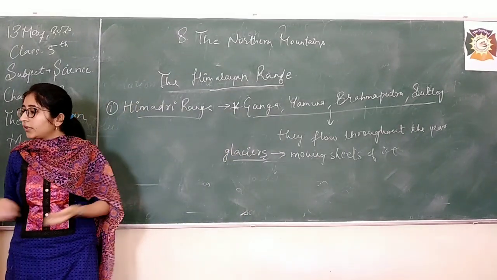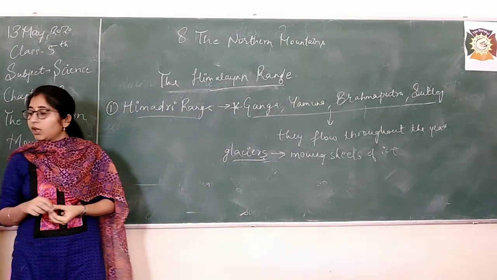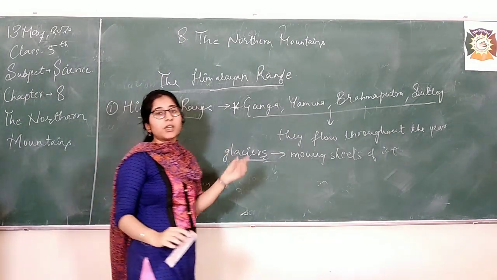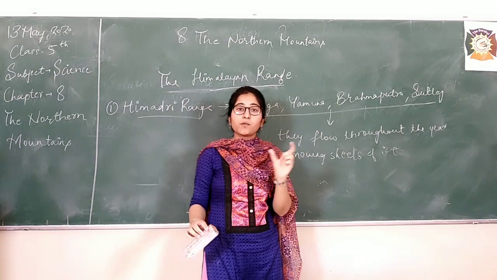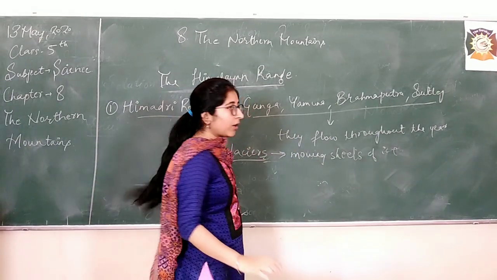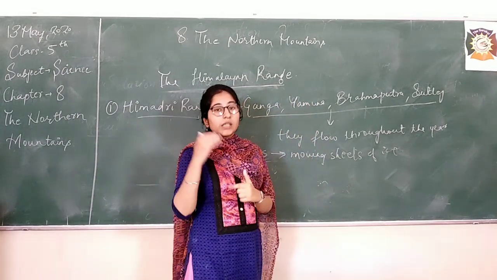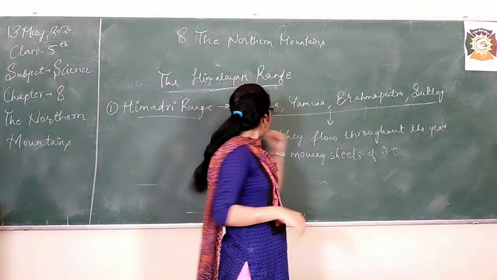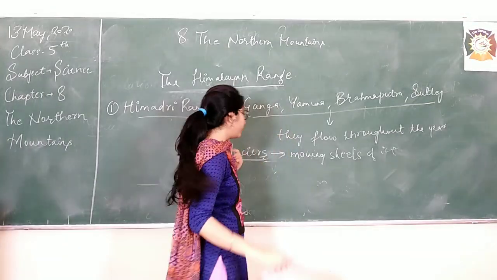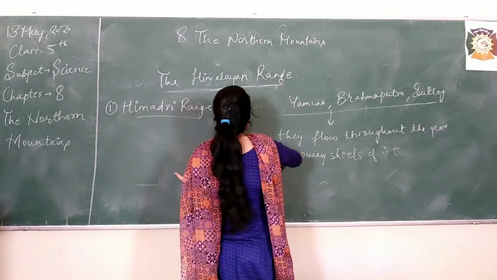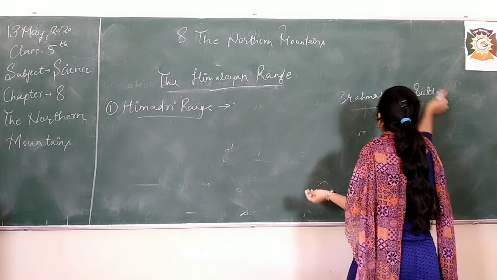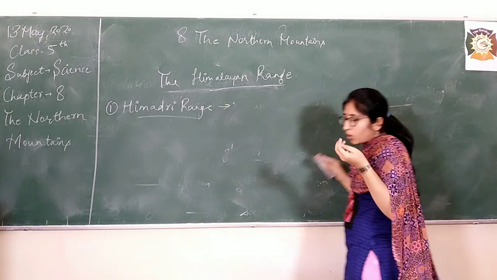After that, there is another point that you must know. I already told you about the word Himalaya, which is made of Hima and alaya, meaning a abode of snow. Himadri is the greater Himalayas, meaning it is the highest range of Himalayas. So obviously they are also covered with snow. These ranges are covered with snow almost all the year.